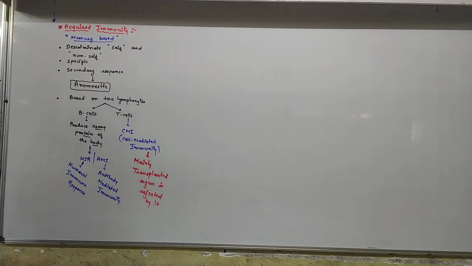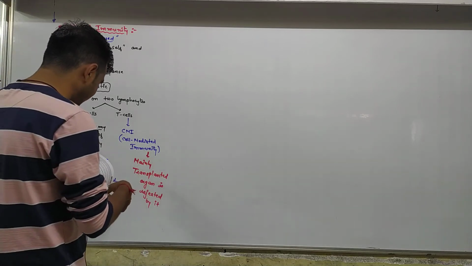So after transplantation of the organ, we have to diminish the immunity power. Okay, now the difference between active and passive immunity.